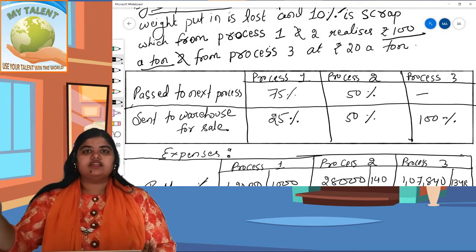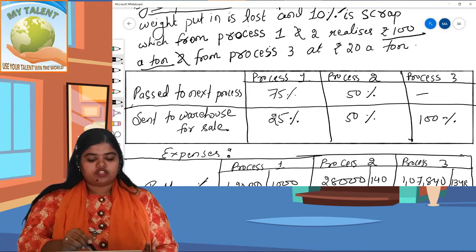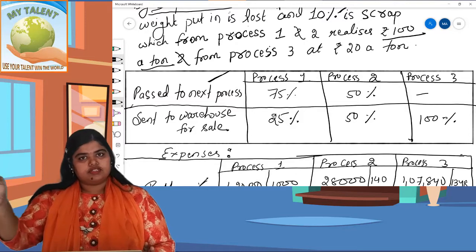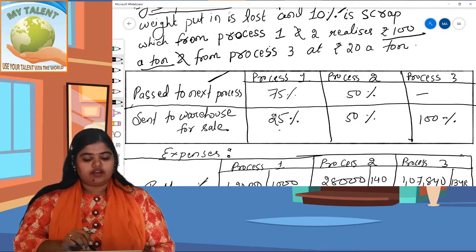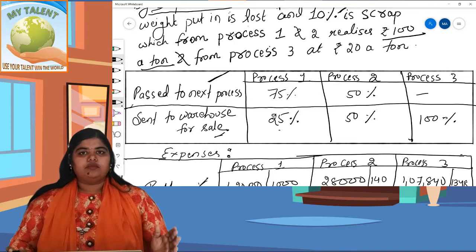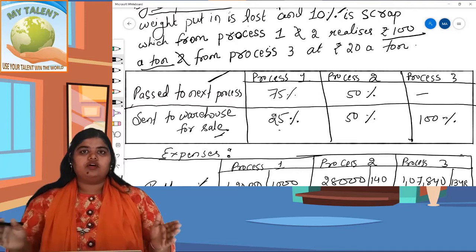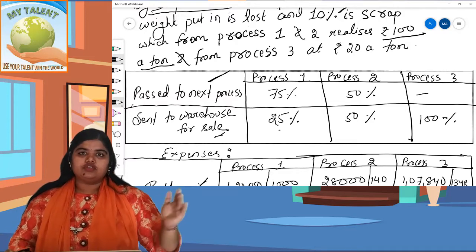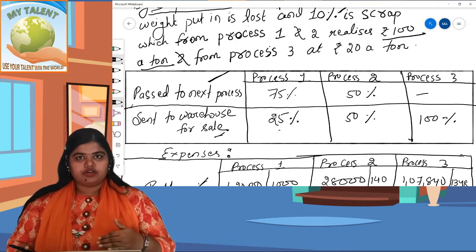Suppose the balancing figure is 100%, so 75% is transferred to the next process, that is process B, and the remaining 25% is sent to the warehouse for sale. So we do not send everything directly to the next process. We divide it: some part goes to the warehouse and some part goes to the next process. We have to treat it accordingly.